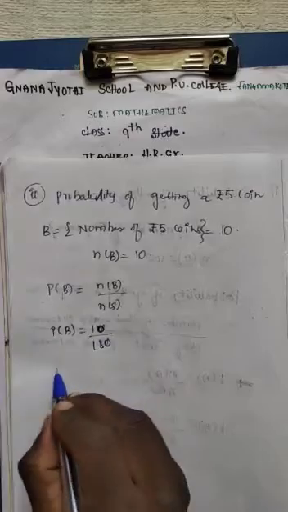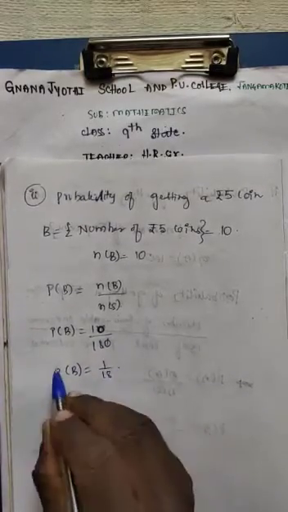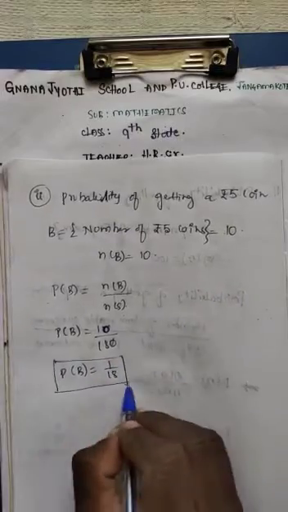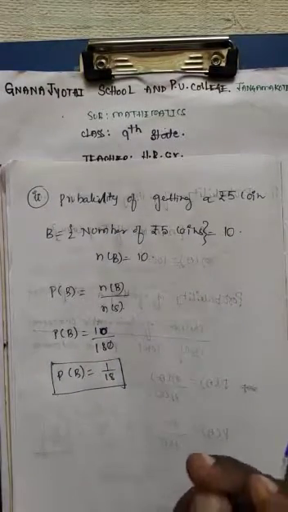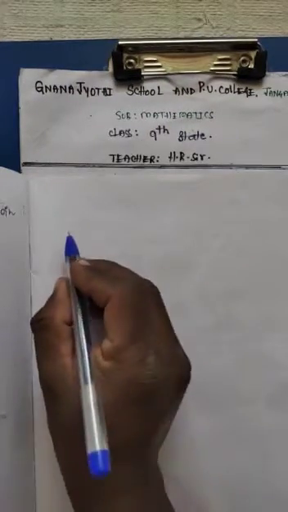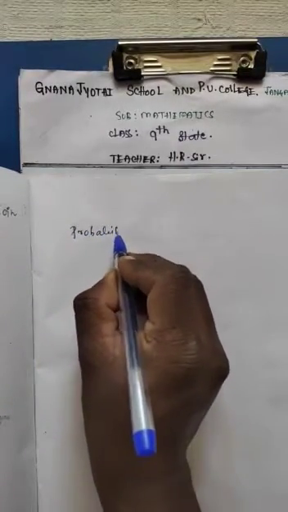So 0 gets cancelled, hence we get P of B is equal to 1 by 18. Is it clear to all children? Yes. So therefore we need to find the probability.